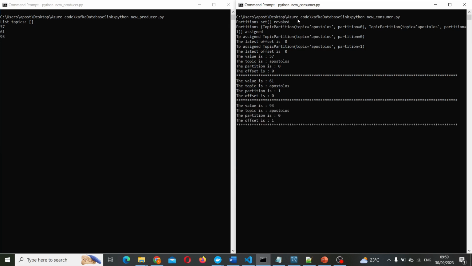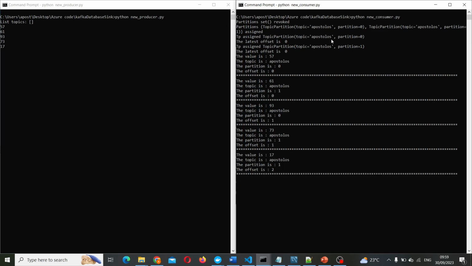We don't have anything here, but then we assign a partition, right? So we have two partitions for this topic, partition 0 and a second partition, and both were assigned to this consumer. As you can see, we have the latest offset here, the value, etc.